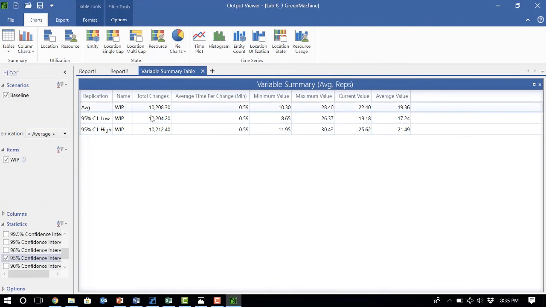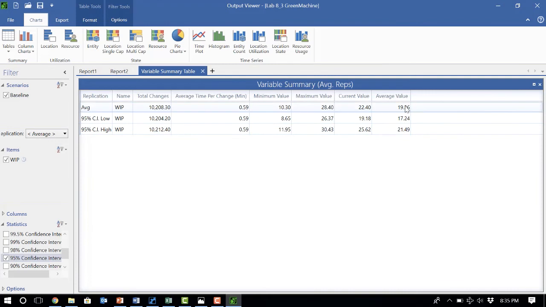So that means on average there are about 19 parts on this manufacturing floor, and with 95% chance this working process average of 19 is somewhere in this interval. So it falls somewhere between 17 to 21.